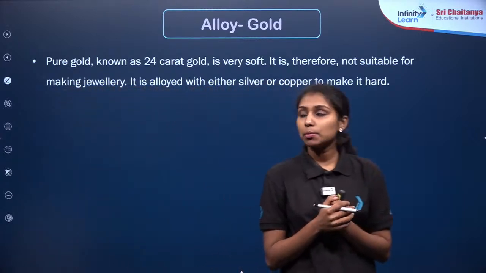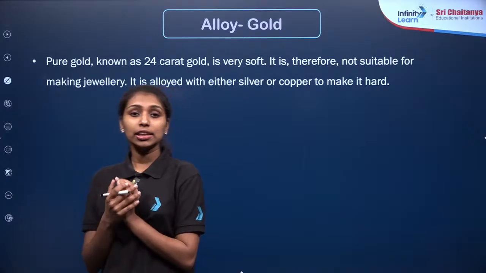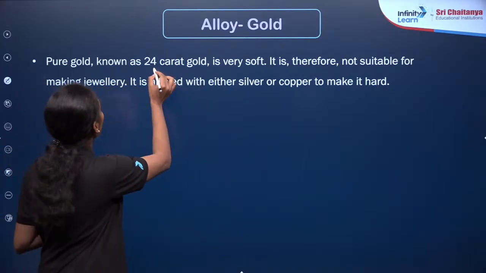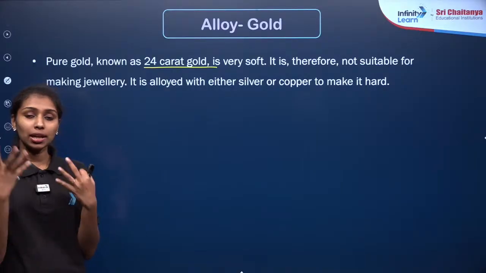Now let us see some examples of alloys here. The common example is gold. As we already know, pure gold is 24 karat gold, but it is very soft. It cannot be used for making ornaments in jewelries, right?